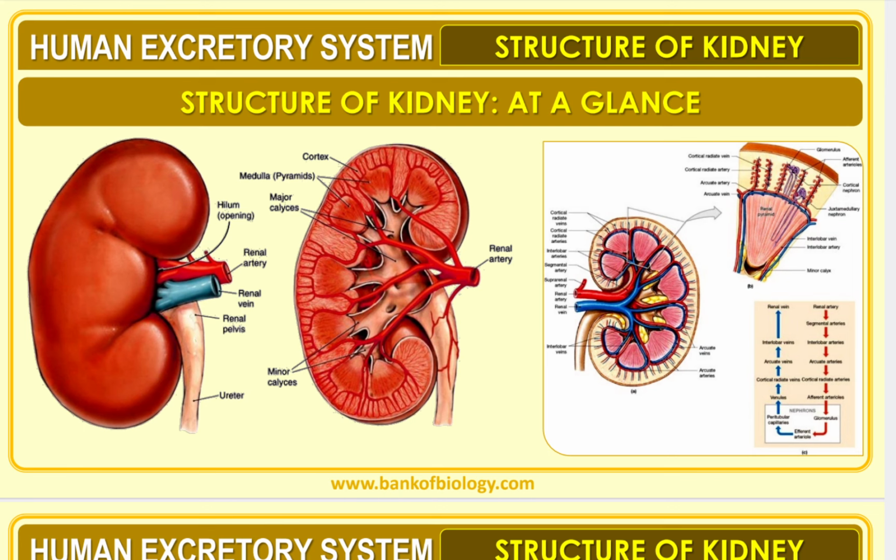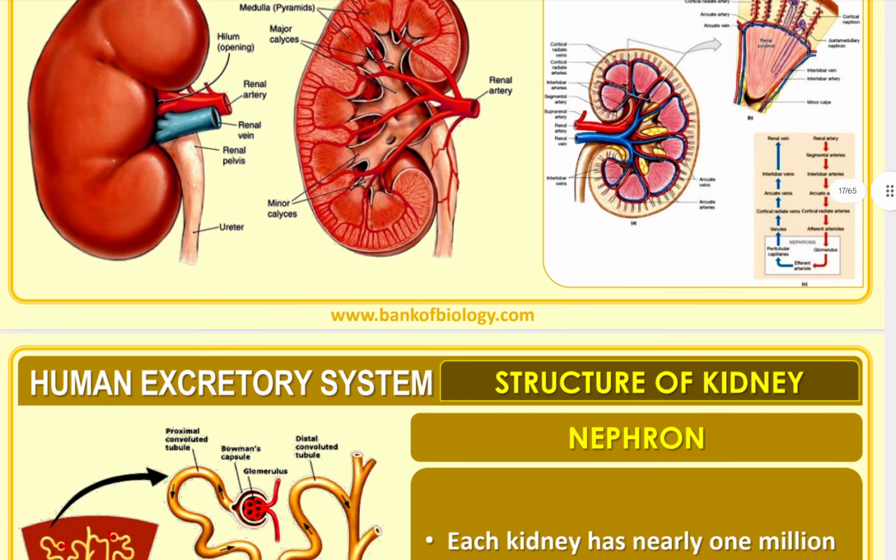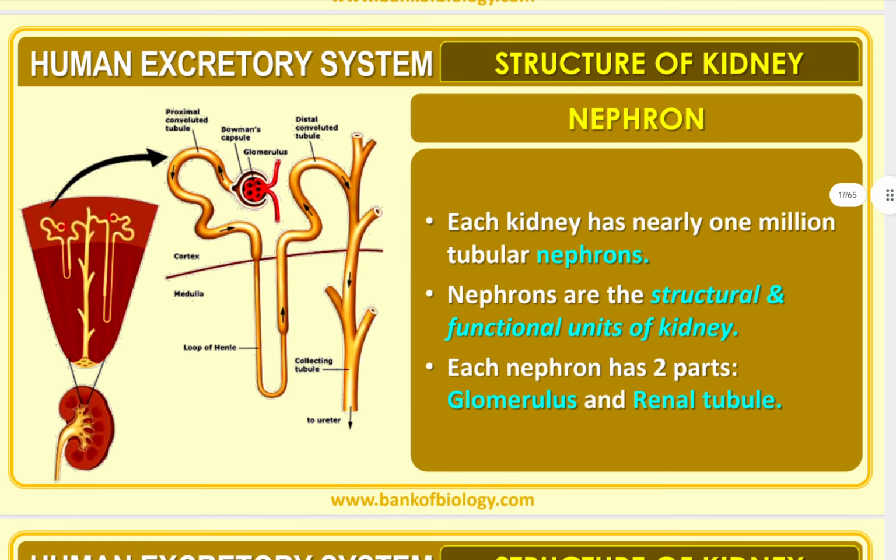Here it is the renal artery. See the diagram, the renal artery and how it goes inside the kidney. Nephrons, you can see, are the structural and functional units of the kidney. Each nephron has two parts: one is the glomerulus, second is the renal tubule.